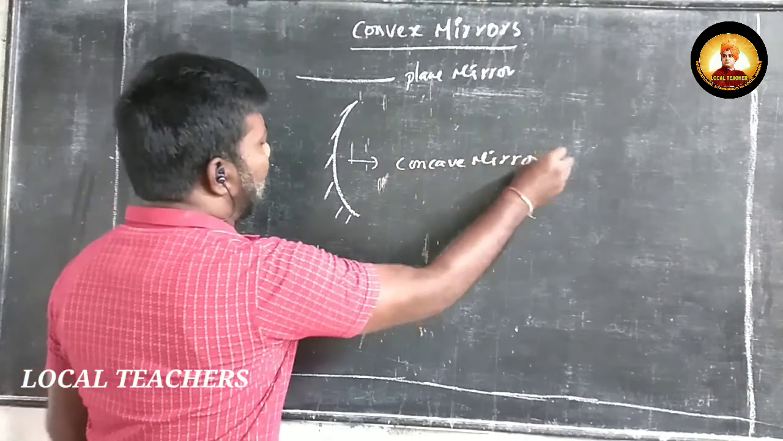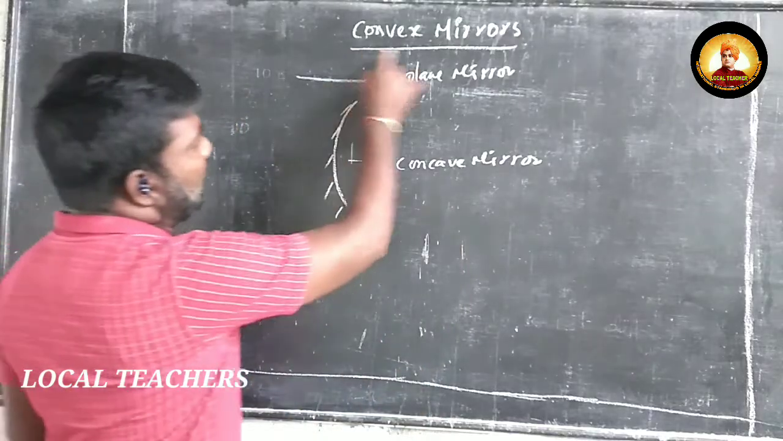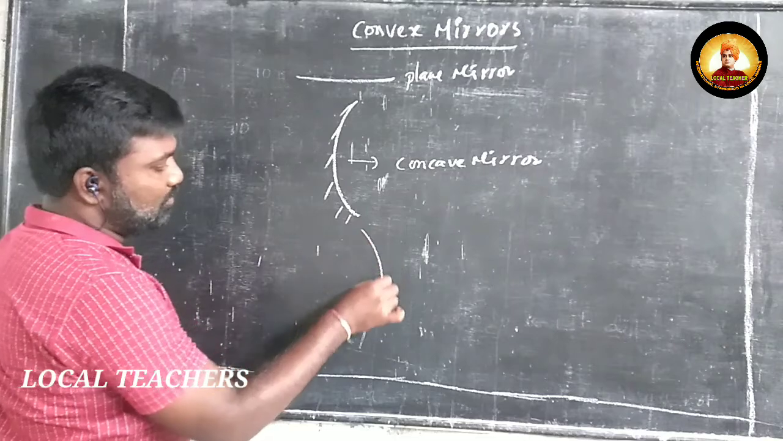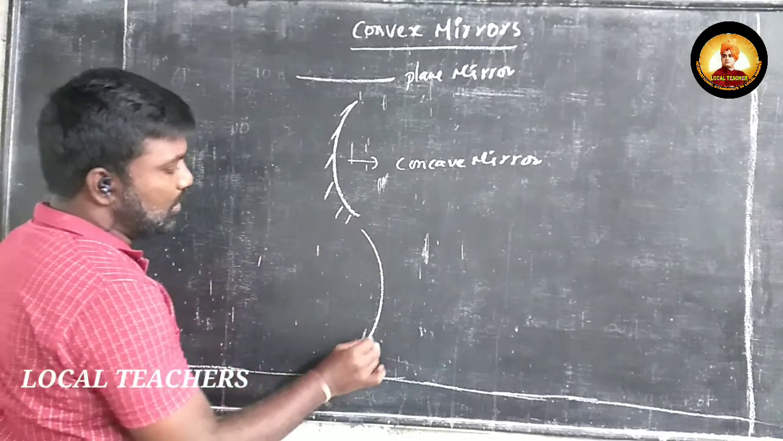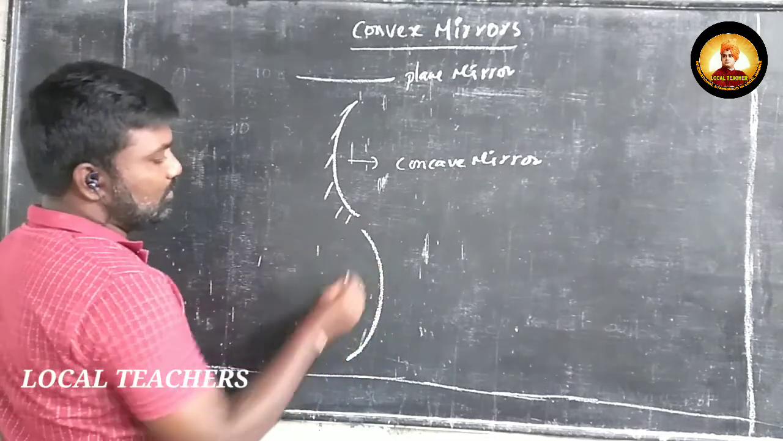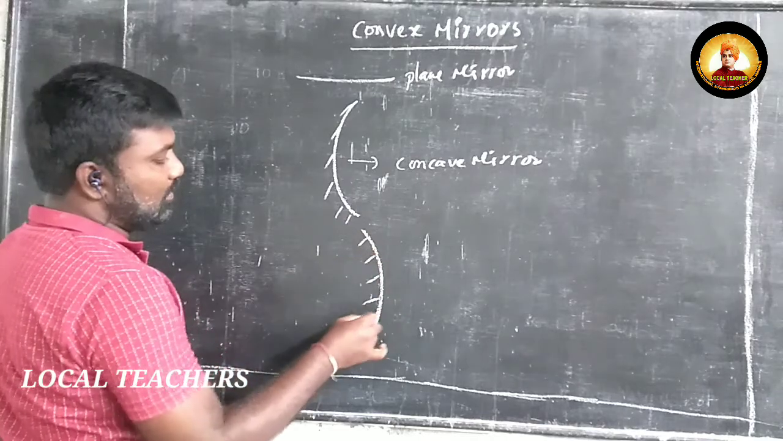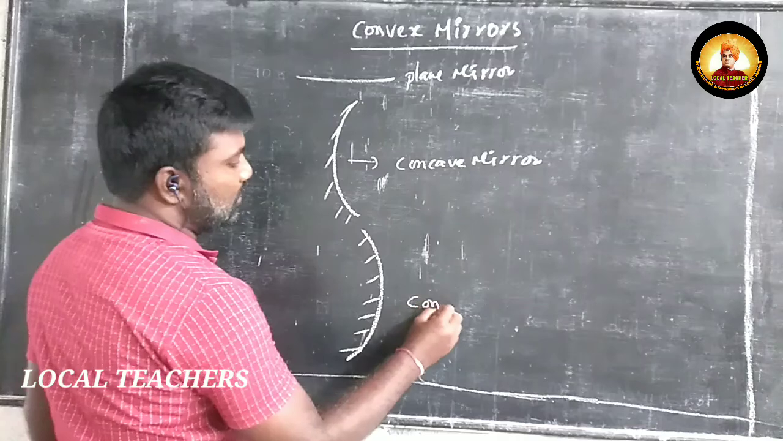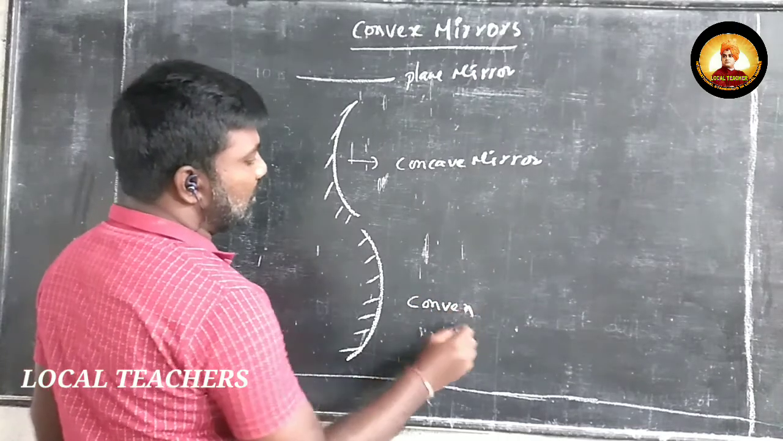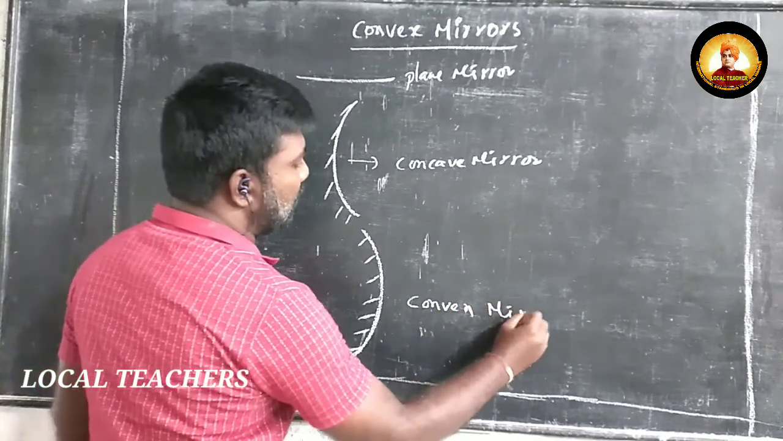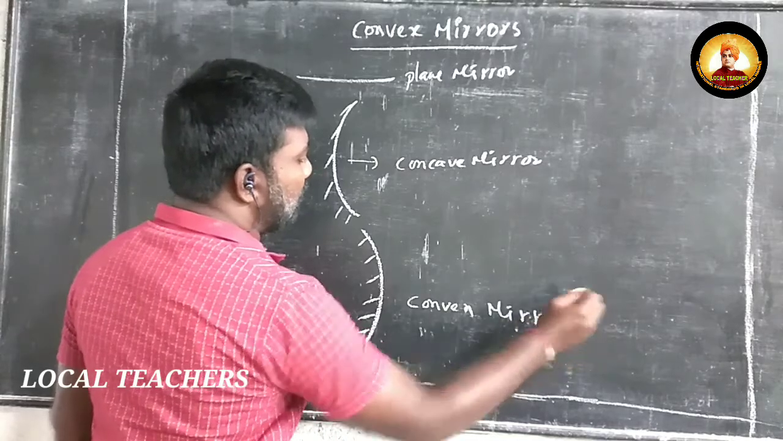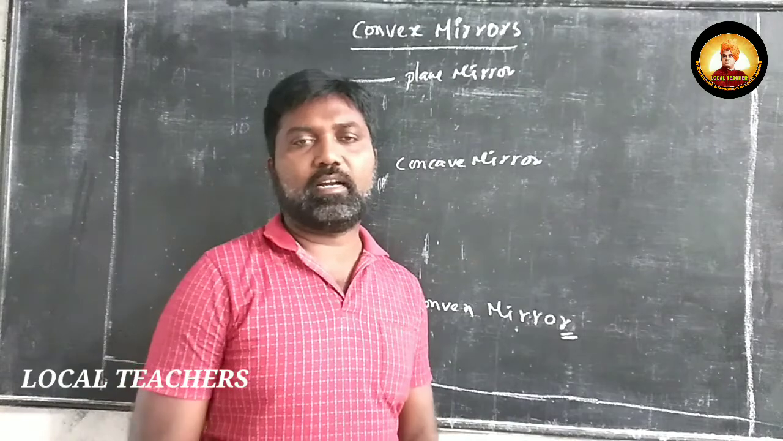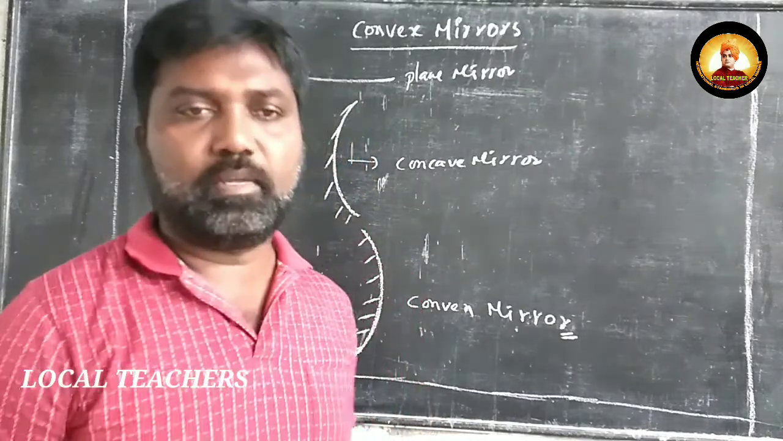Okay. But here we are going to discuss the convex mirror. So here the outside surface of the mirror is bulged. So this side, the inner side is rough and the outside is smooth. So this mirror is called a convex mirror. So today we are going somewhat in depth regarding this convex mirror.